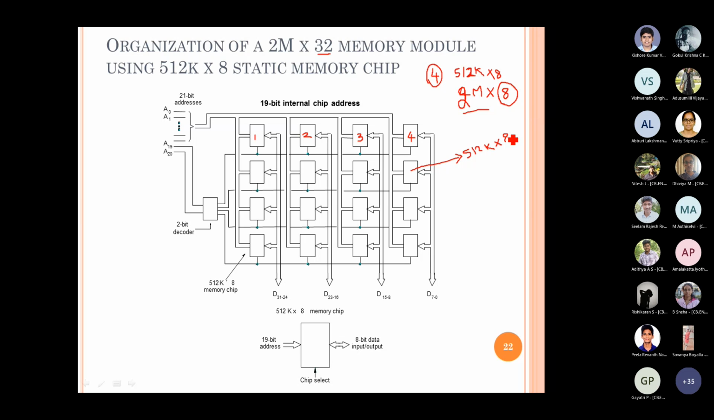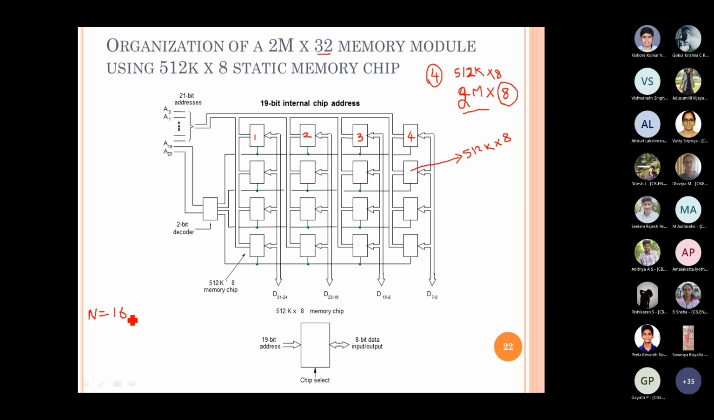So the first thing we have to decide is the number of ICs we require, right? Whatever available IC we have, how many such ICs will be required should be decided based on the capacity as well as the word size. For capacity we need 4 chips, and for word size in every row we need 4 chips. So 4 rows and 4 columns, we end up with 16 chips, right?